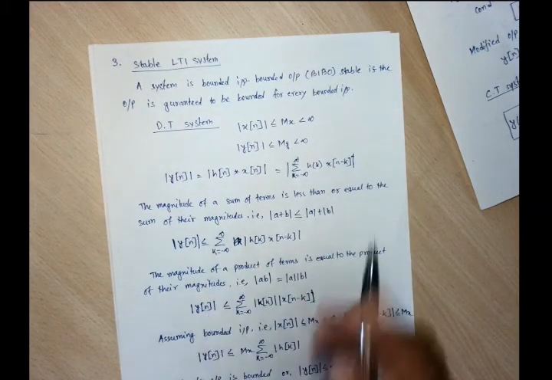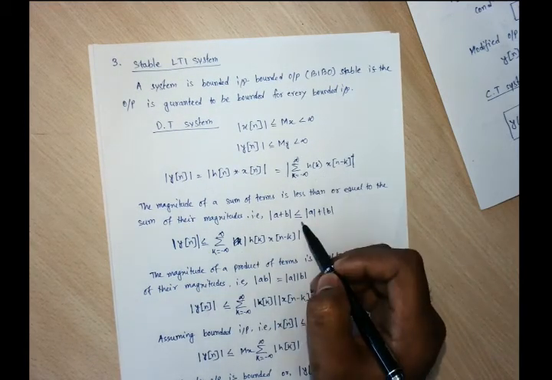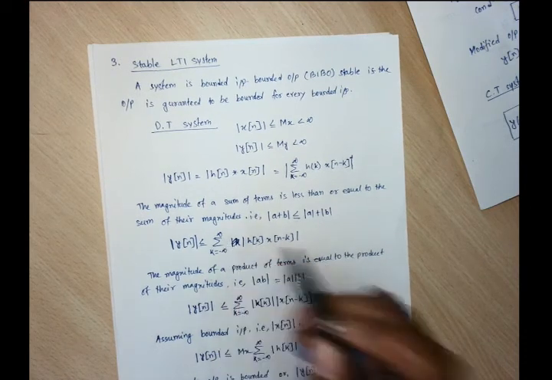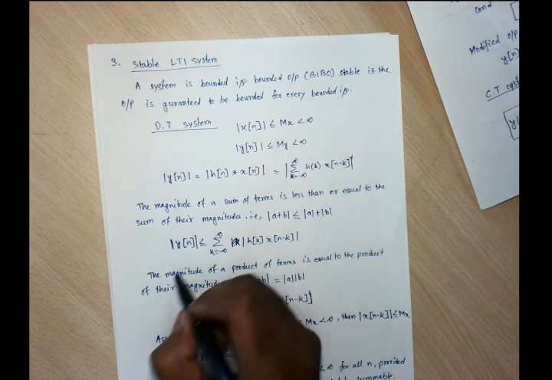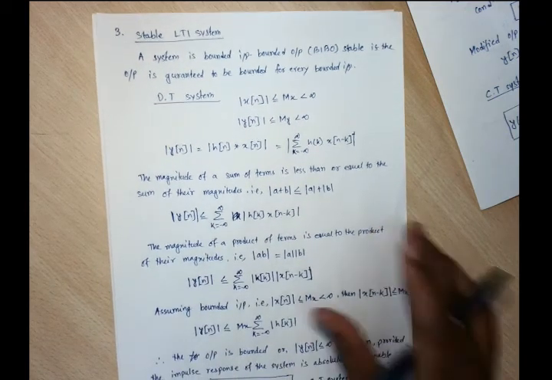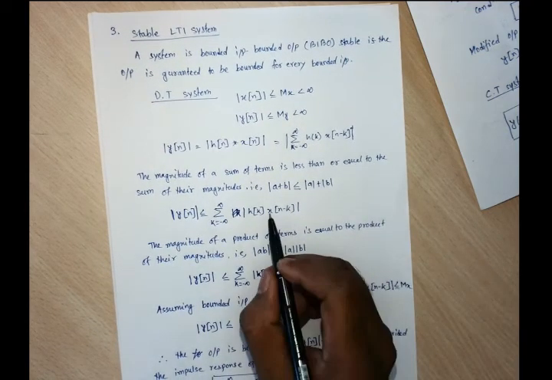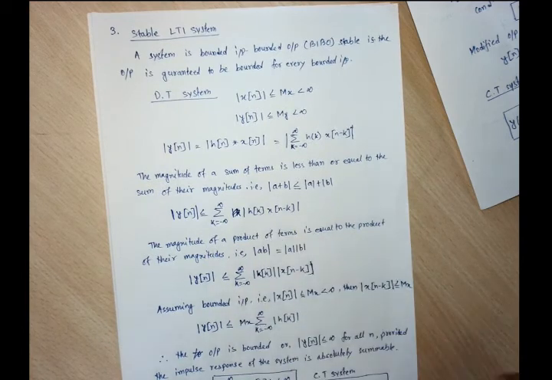Previously we considered the terms and then summed them; now we consider the magnitudes of the terms and then do the summation between them. So the magnitude of the sum may be equal to or less than the sum of the magnitudes, for our output.